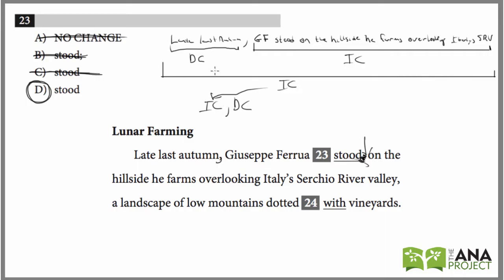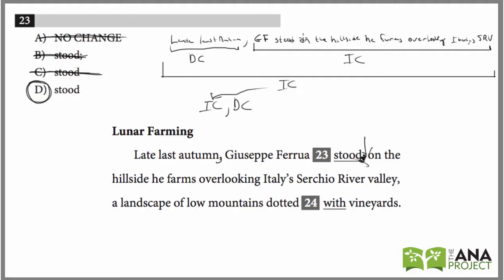So this one, it's important that we know our comma rules, and independent clauses can be made up of smaller dependent and independent clauses. Late last autumn, that's an incomplete phrase. That's why it's a dependent clause.